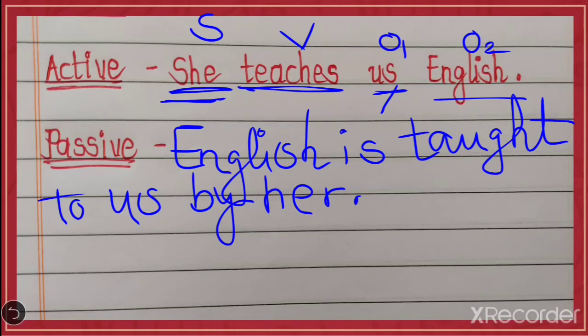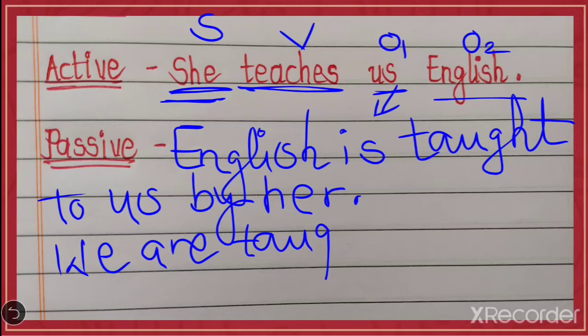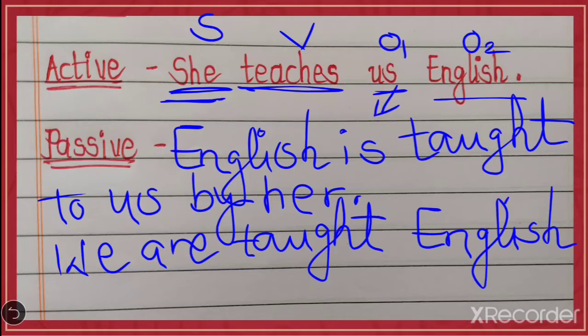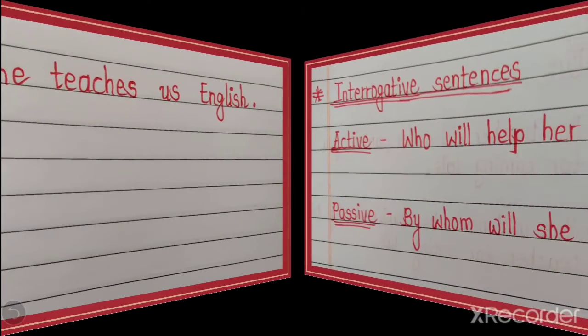Now as we are taking us as a subject, so us will turn into we first. Now with we we will use is or are. So here are will come. We are taught English by her. So I hope students you understand how to write the passive sentence when there are two objects.